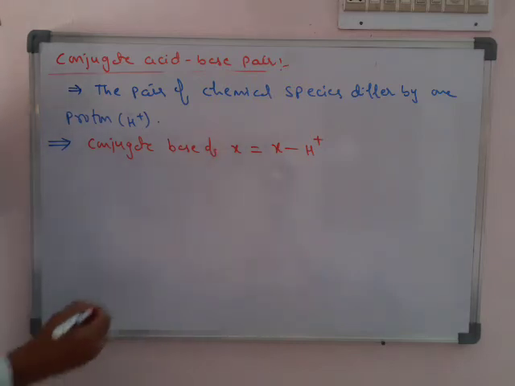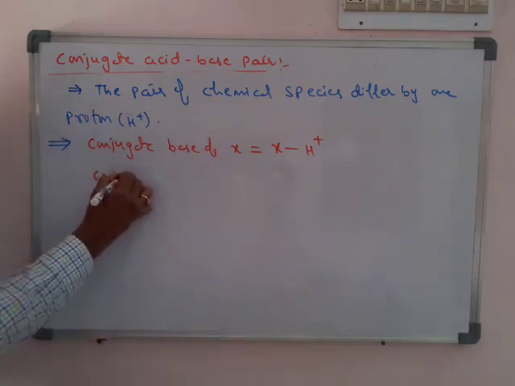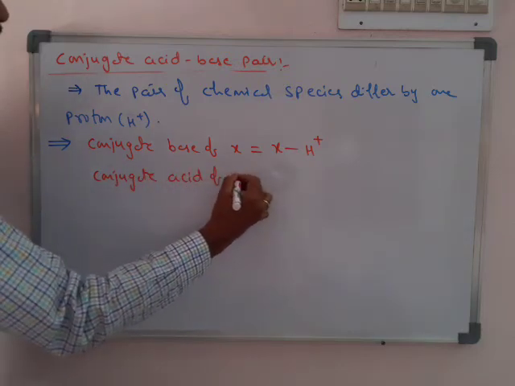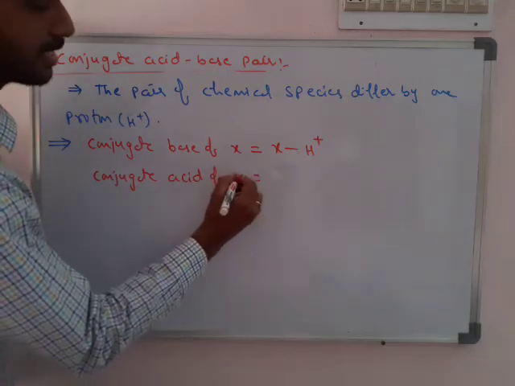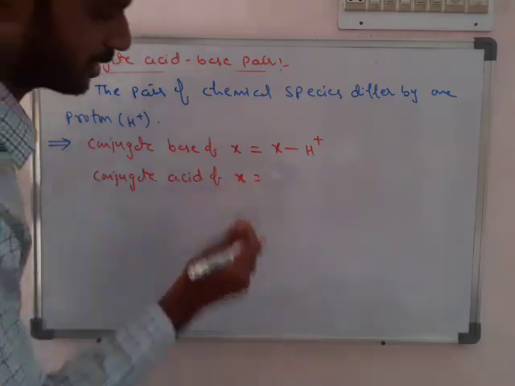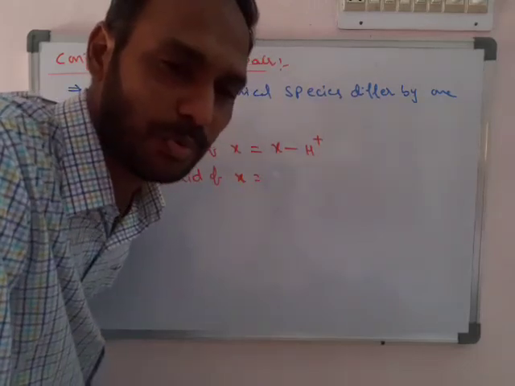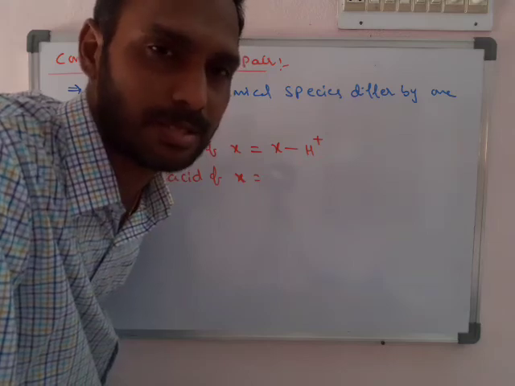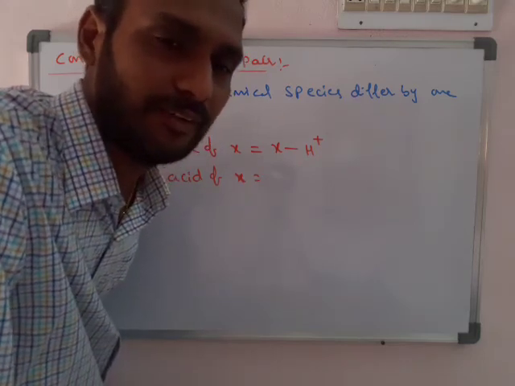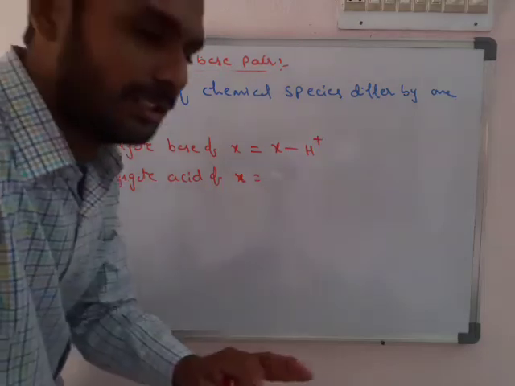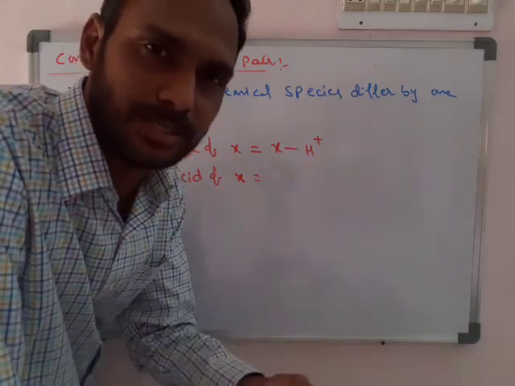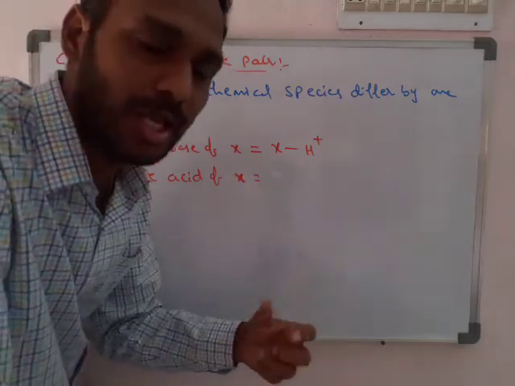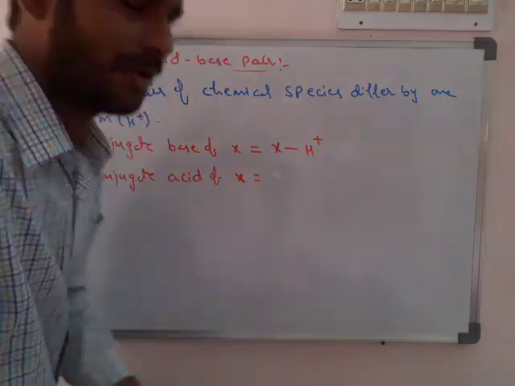X is a general species. In the same way, the conjugate acid of X. Just remember, we have taken X as a general compound, but some compounds are ready to accept H+ and are also ready to donate H+. But whatever it is, if the question is to write the acid for a species, we have to add H+. To write the base for a species, we have to remove the H+.